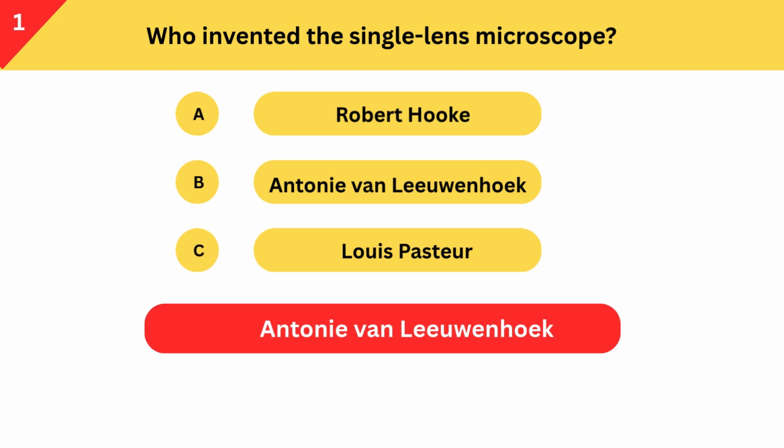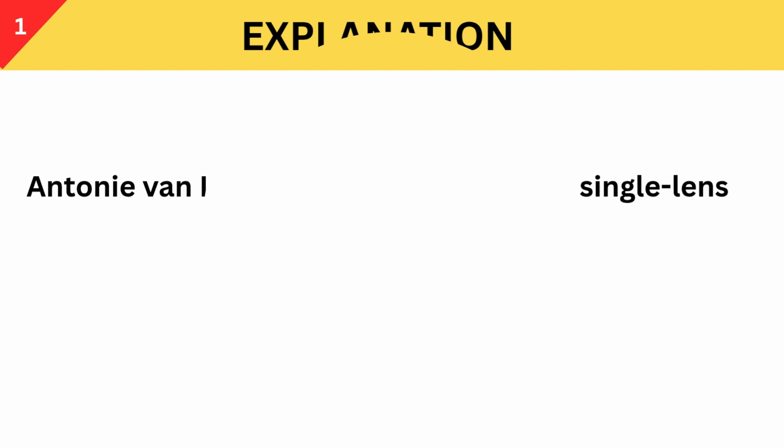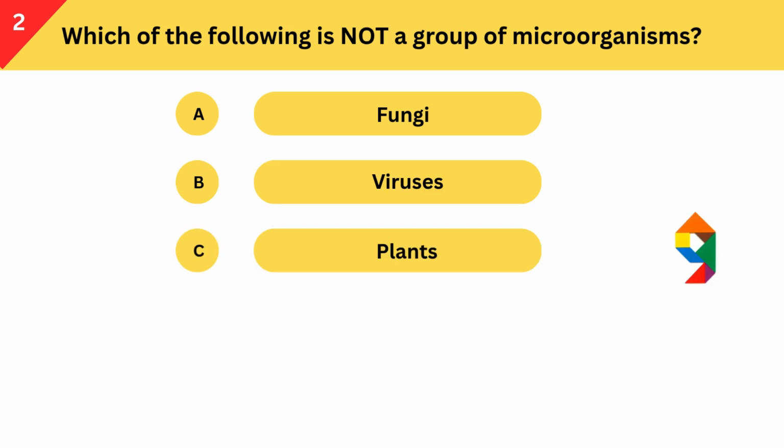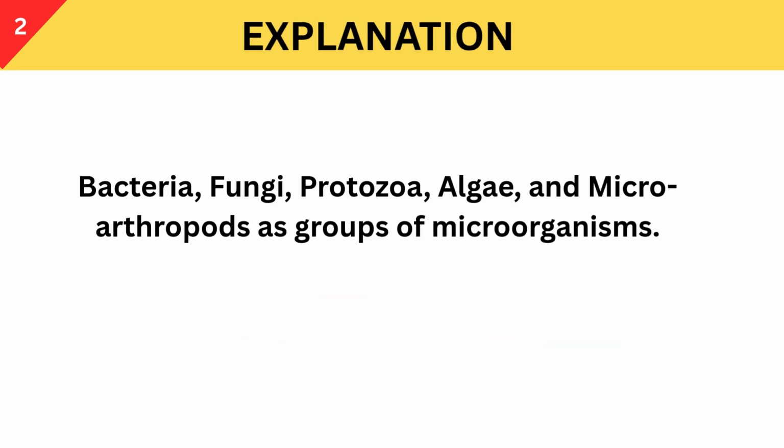Correct answer is Antony van Leeuwenhoek. Antony van Leeuwenhoek invented the single-lens microscope. Which of the following is not a group of microorganisms? A. Fungi. B. Viruses. C. Plants. Correct answer is plants. Bacteria, fungi, protozoa, algae, and microarthropods as groups of microorganisms.